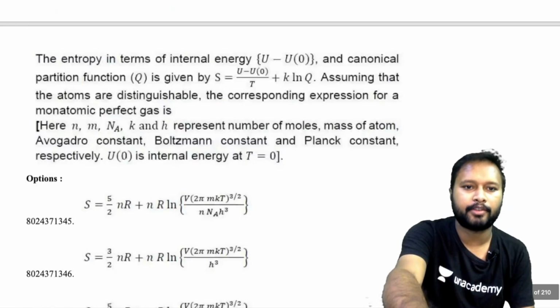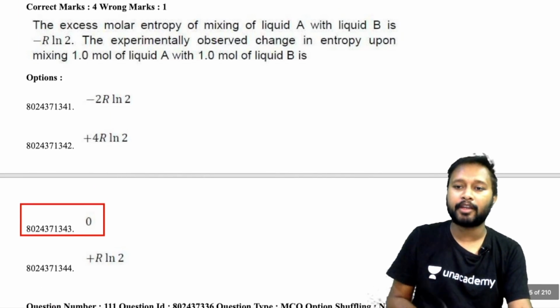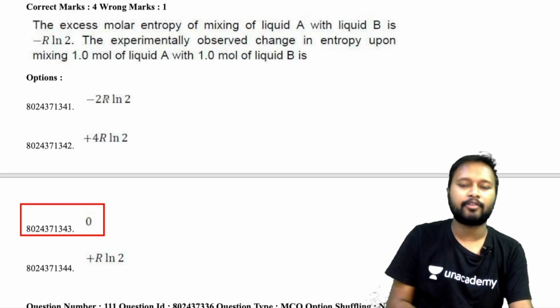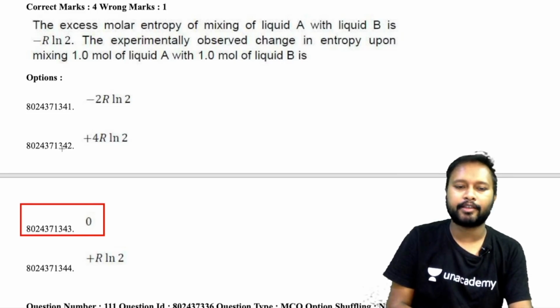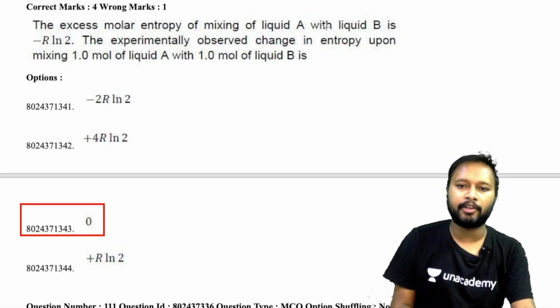All right. Now let's look at the other questions which we have. So let me just take it out. The other one, where there is a lot of debate, where everyone is telling that this is not a correct answer, but I'll say that this is the correct answer. It says that the excess molar entropy of the mixing of liquid A with liquid B is minus R ln 2. The experimentally observed change in the entropy upon mixing of 1 mole of liquid A with 1 mole of liquid B is...